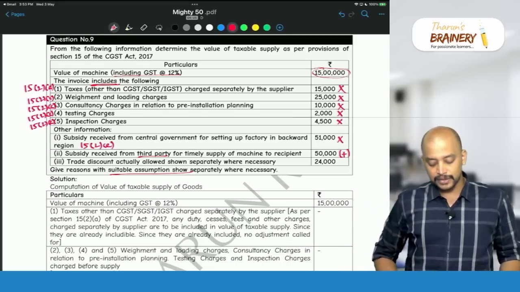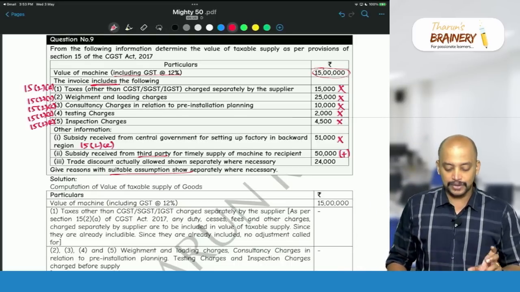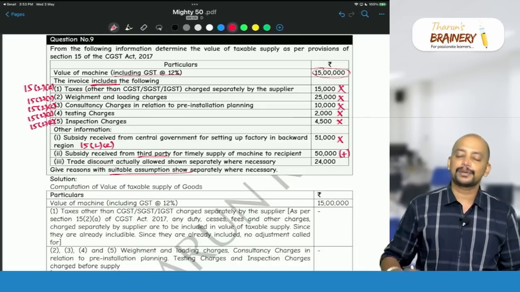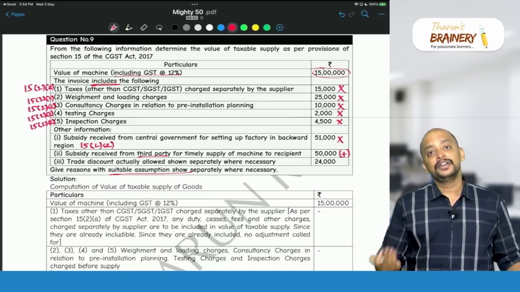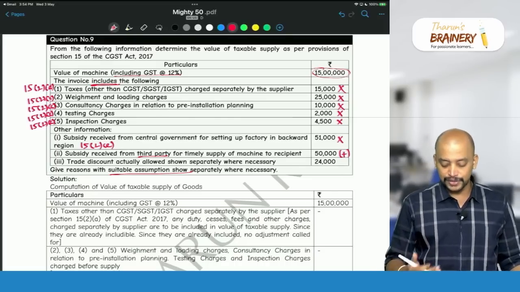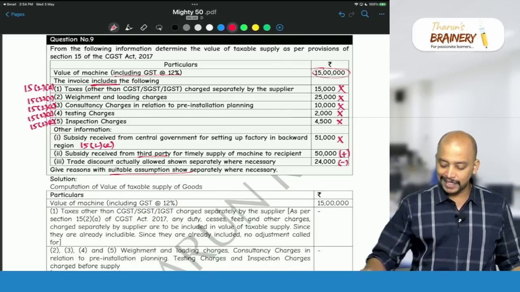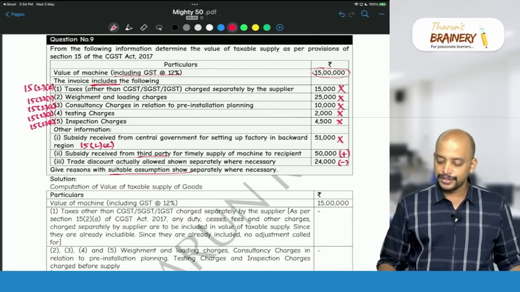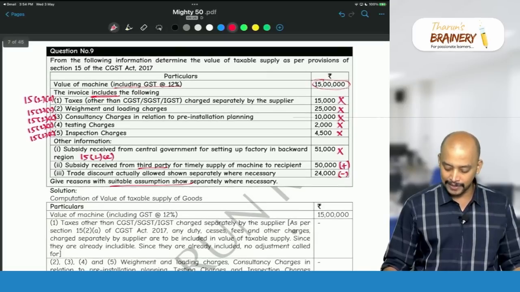Then trade discount actually allowed, shown separately where necessary. Trade discount is a pre-supply discount, not a post-supply discount. Pre-supply discount allowed is a reduction, and the value of the machine is given without considering this discount, because this discount is separate. So we need to reduce this discount. What will be taken as the value? 15 lakhs plus 50,000 minus 24,000. That will be 15,26,000.